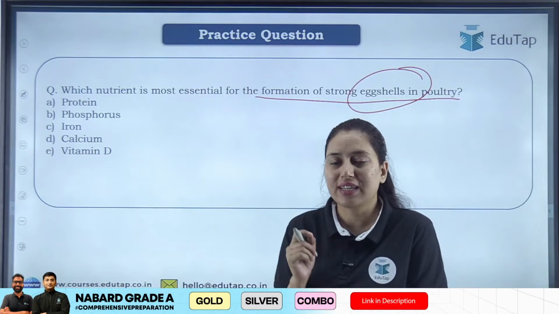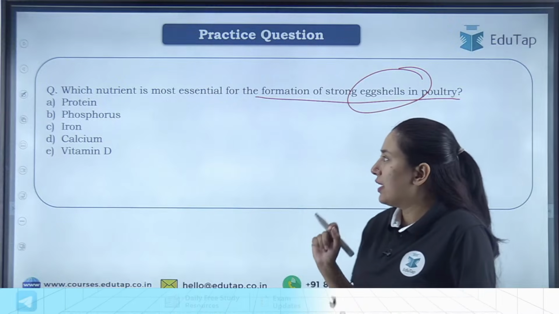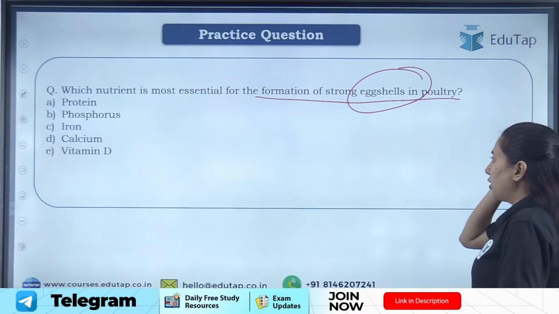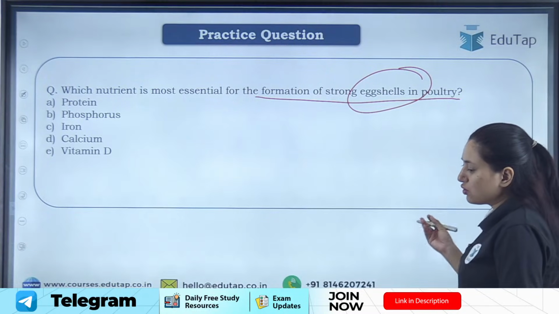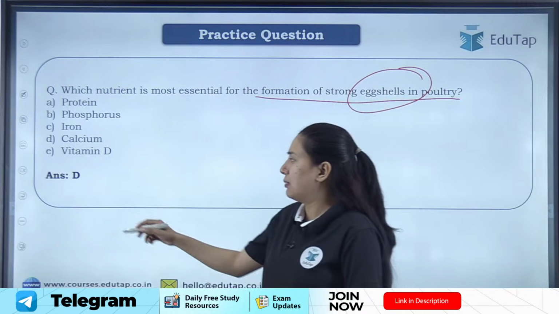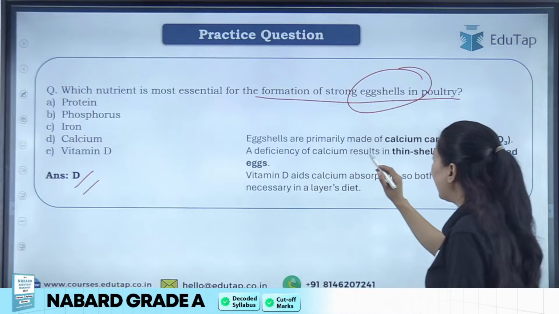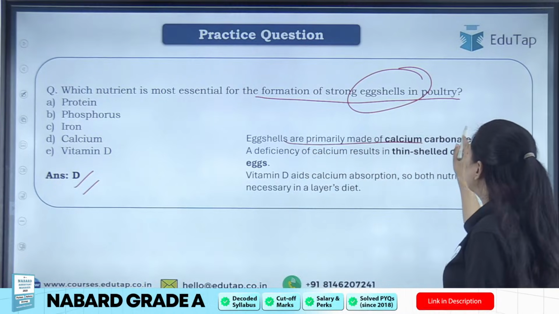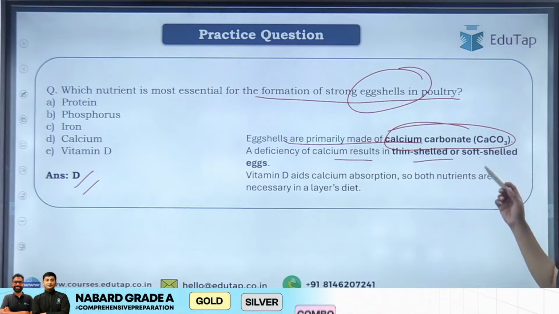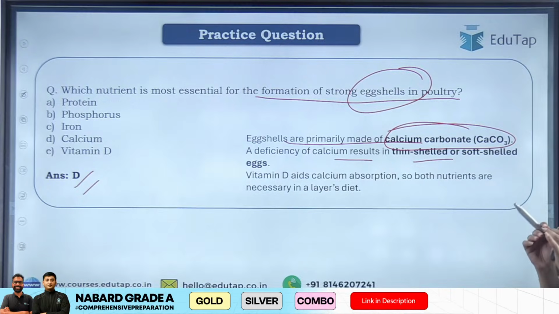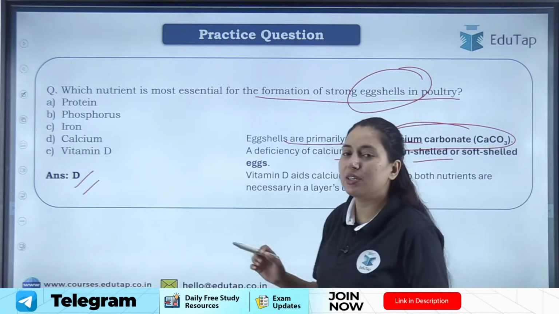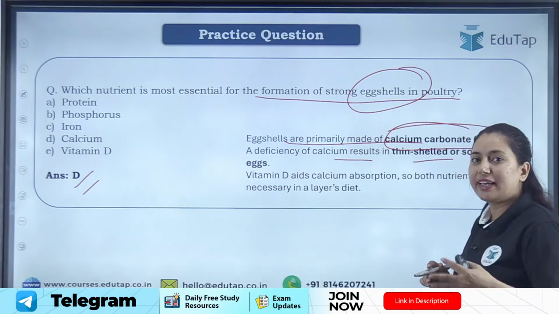Question has been asked in your examination in 2024. Now here the question says, which nutrient is most essential for the formation of strong egg shell in poultry? So students, the egg shell is made up of calcium carbonate, so the nutrient essential will be calcium. Primarily it is made up of calcium carbonate. Deficiency of this calcium can result in thin shell or soft shell, and that shell can easily break. So it's very important that calcium deficiency should not be there in the poultry.